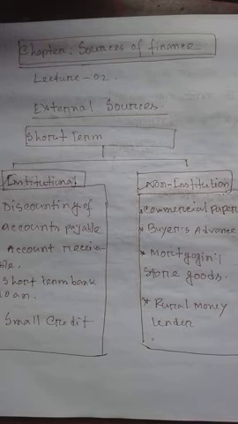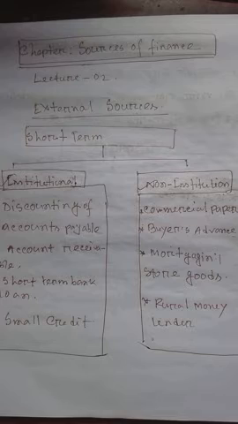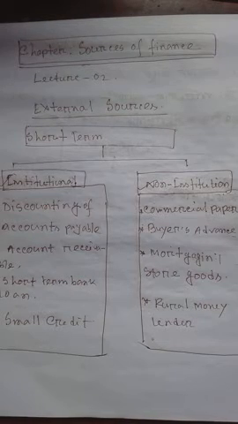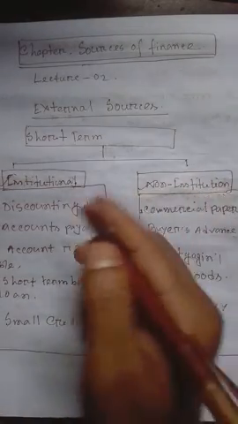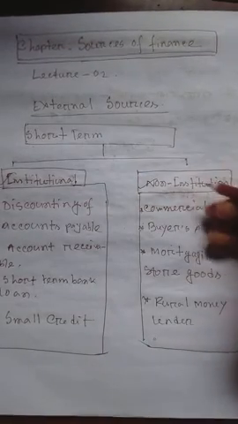In my last lectures, I discussed the internal sources of finance. Today I am describing the external sources of short-term finance. We know that there are basically two kinds of short-term finance. One kind is institutional, and the other is not institutional.